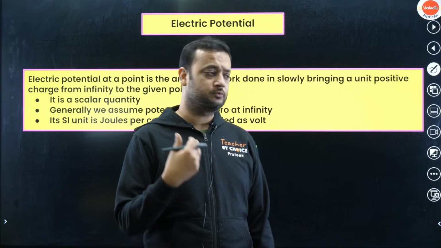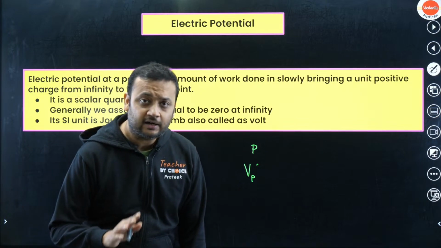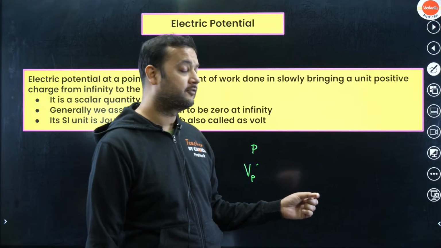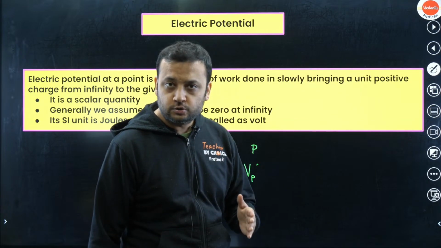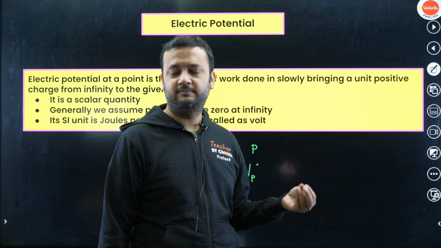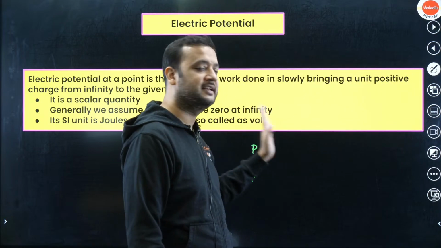Let us assume that potential at point P is 10 volts, then that would mean that an external agent would have to do 10 joules of work in bringing a unit positive charge, that means a charge of 1 coulomb, from infinity to this point very slowly.